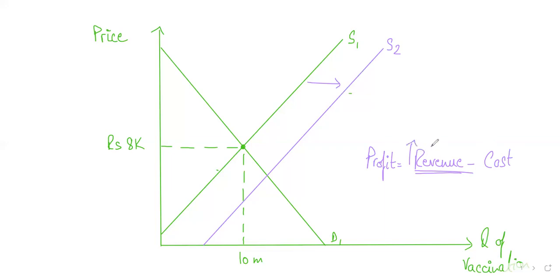When subsidies are provided, these are financial payments. So whatever price the producers are getting from the sale of vaccination, that is not all. Producers are also getting an additional amount in the form of subsidy from the government. When you add these two up, and your cost stays like this, or you can think about it as your subsidy contributing to the cost, it's just the way you want to look at it. Eventually there will be more money in producers' pockets, which helps them earn more profit. So it's an incentive for them to produce more, and therefore your supply curve will shift to the right. Are you getting me?